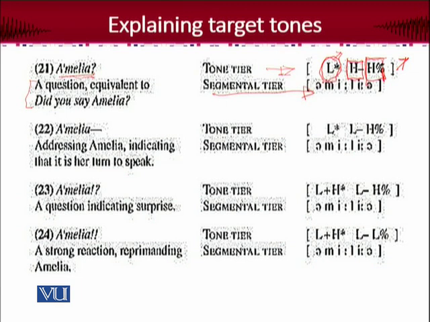Now in one more possibility, the sentence is the same, Amelia, and it is given in a context like addressing Amelia, indicating that it is her turn to speak, right? So when a person is just calling her by name, okay, Amelia, it's now your turn to speak. So again, you see there is a difference, okay? Because in the above sentence and in this one, the peak is similarly a falling one, right?